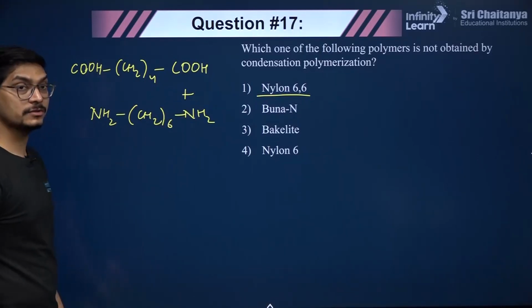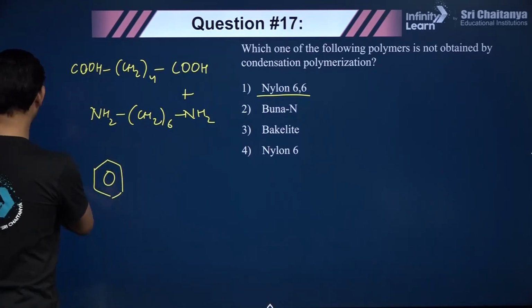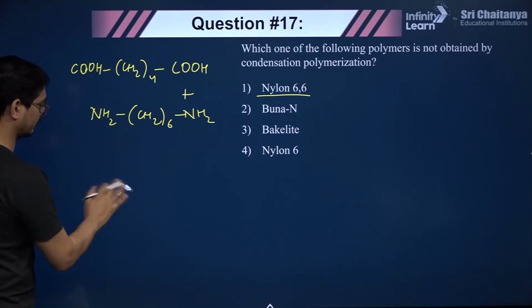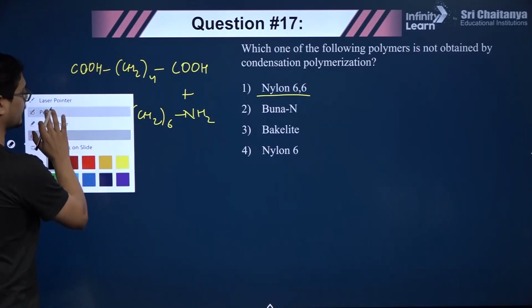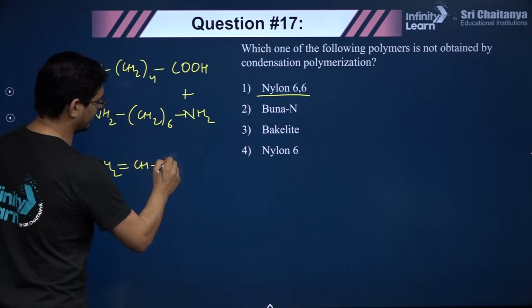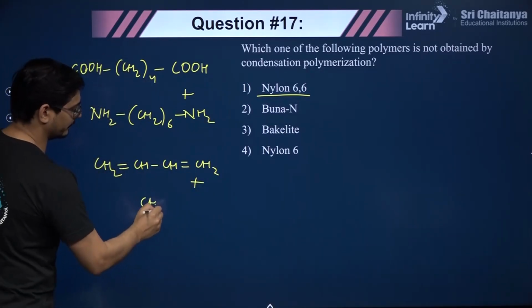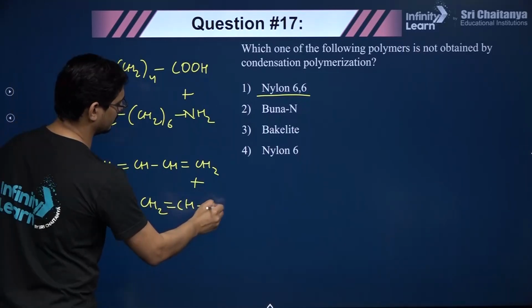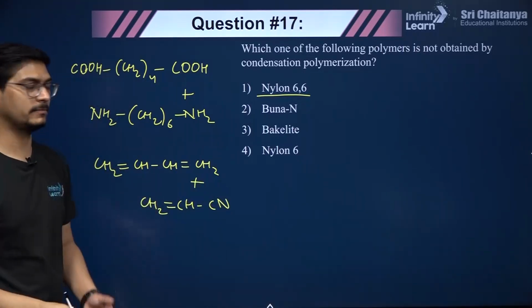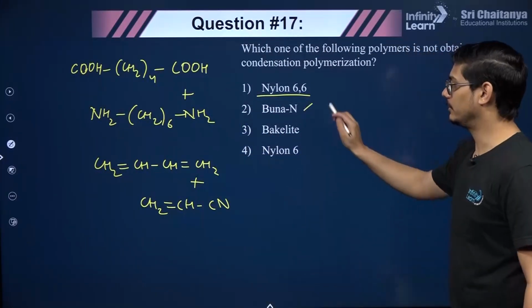Buna-N is an addition polymer, right? So what is there in Buna-N, guys? Here we take acrylonitrile. So Buna is butadiene, right? That is butadiene and acrylonitrile. So you can see it will be an addition polymer here, right? There is unsaturation, so here it will be an addition polymer. So basically that is Buna-N. So this is not a condensation, that's an addition polymer.